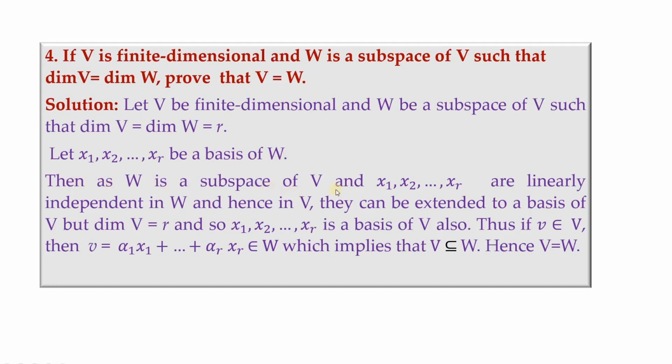Then as W is a subspace of V, x1 etc. xr are linearly independent in W and hence in V, they can be extended to a basis of V. But dimension of V is R, so x1, x2 and so on xr is a basis of V also. Thus, if v belongs to capital V, then v is equal to alpha 1 x1 plus and so on alpha r xr, which is a member of W, which implies that V is contained in W. So we have V to be the whole of W.